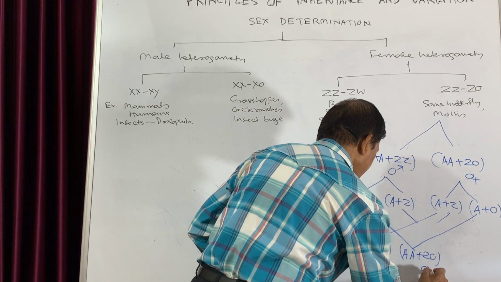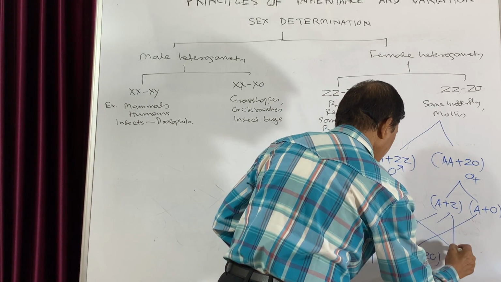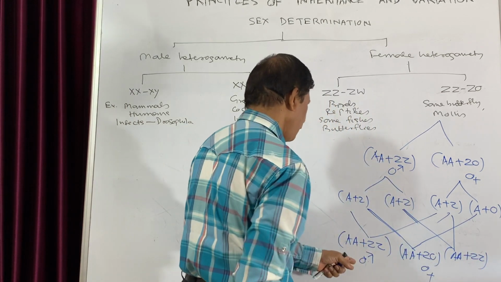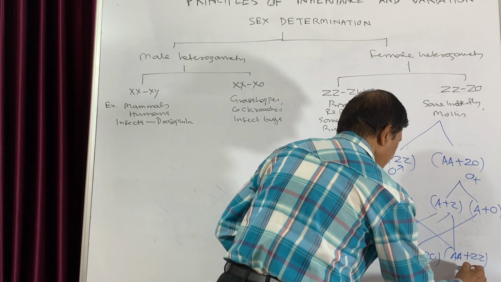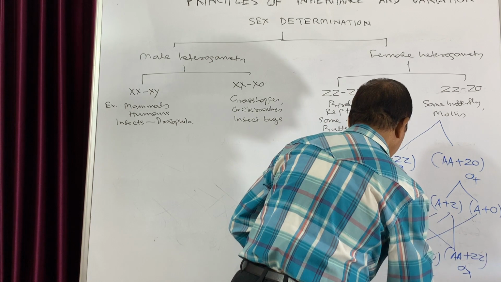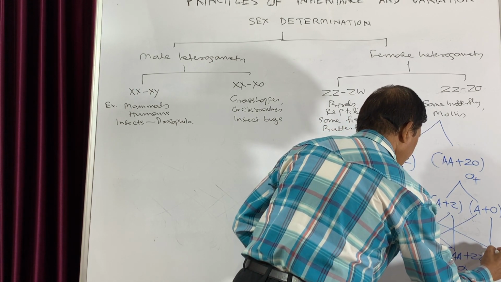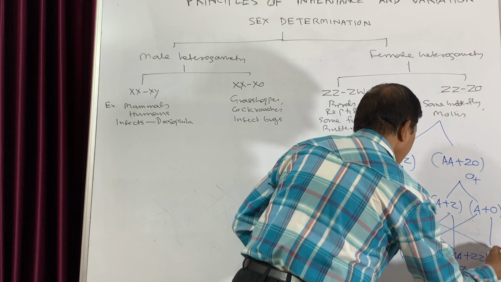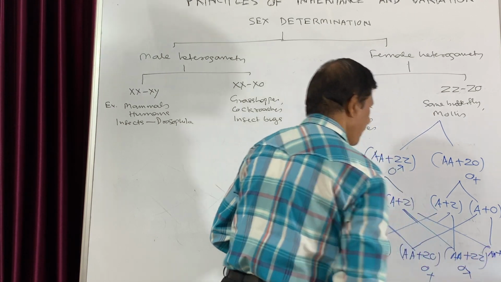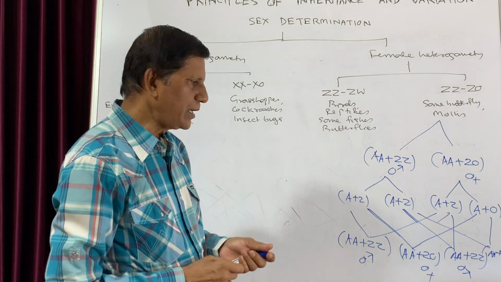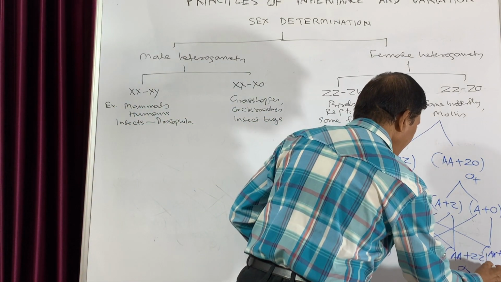So this will be female. And when this will combine with this one, AAZZ, that means again it will be male. And when this will combine with this one, it will be AAZO. So this is AAZO, it is again female.